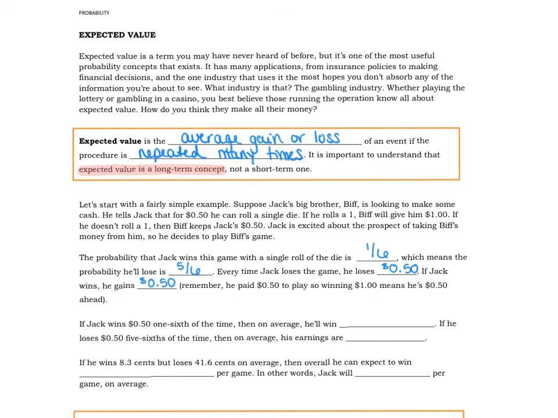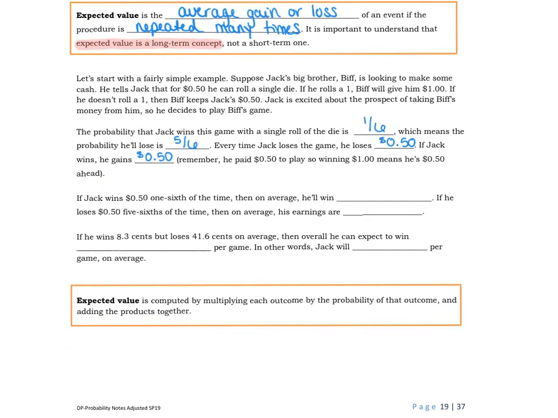So if Jack wins 50 cents 1/6 of the time, then on average, he's going to win 1/6 of 50 cents, or in other words, about 0.083 cents for every game he plays. That's what he's going to win. And if he loses 50 cents 5/6 of the time, then on average, he's going to have 5/6 times a loss, so a negative 50 cents, which is a loss of 41.6 cents per play.